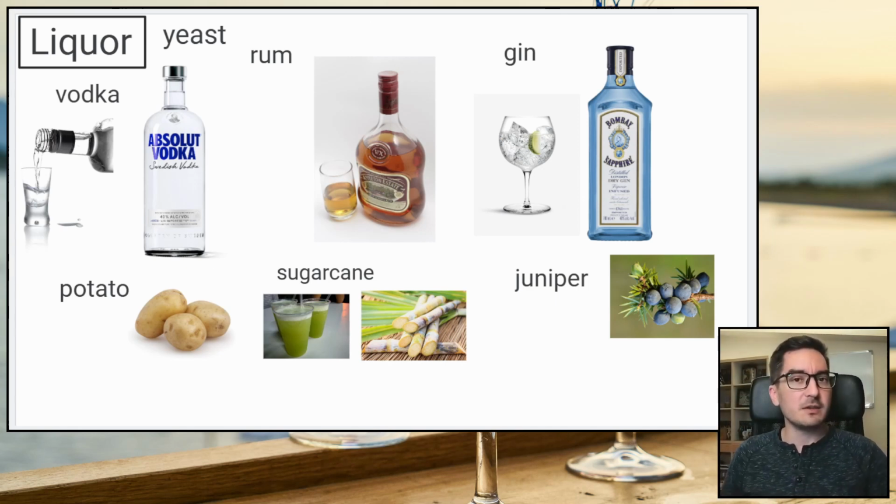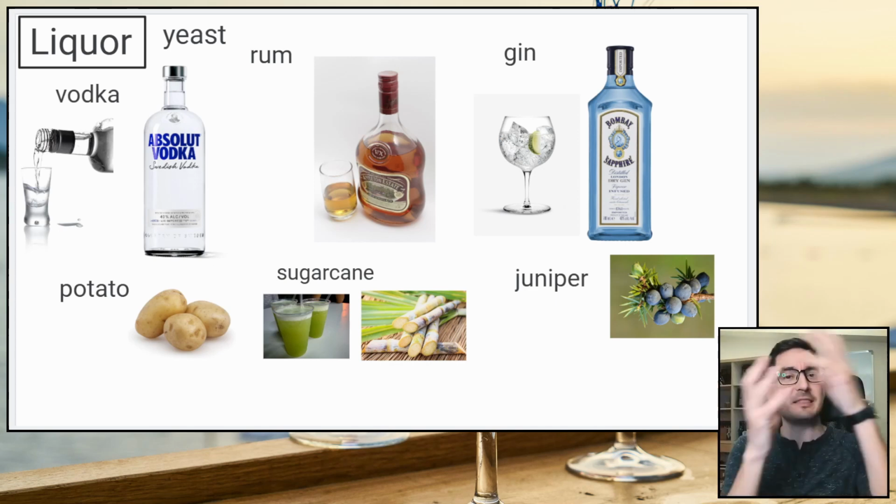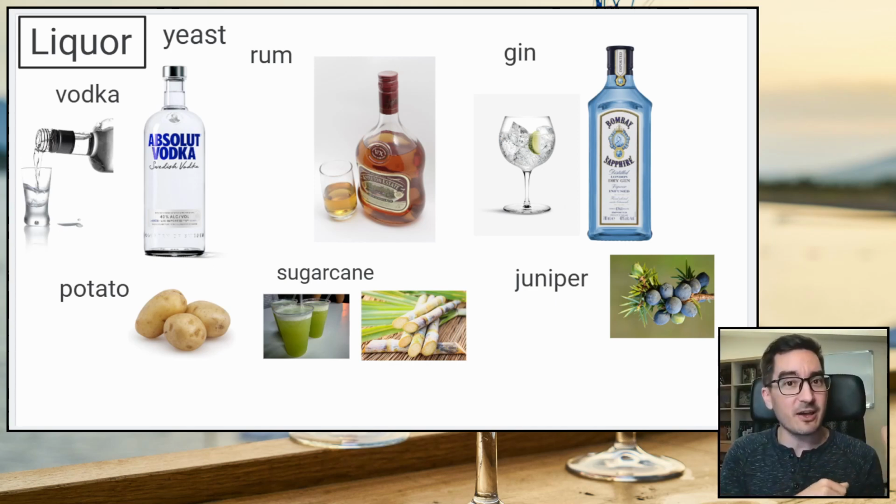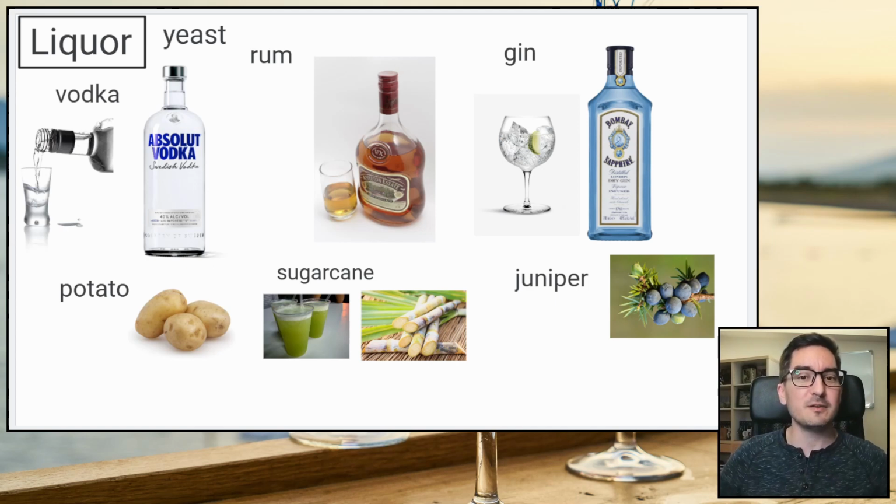For beer, you use, what do you use? Oh, geez, my brain's not working. But for wine, you take grapes and the yeast will eat the grapes, and then the grapes will turn into alcohol. For vodka, you take potatoes, mash it up, put some yeast in it, then the sugars in the potato will turn into alcohol.